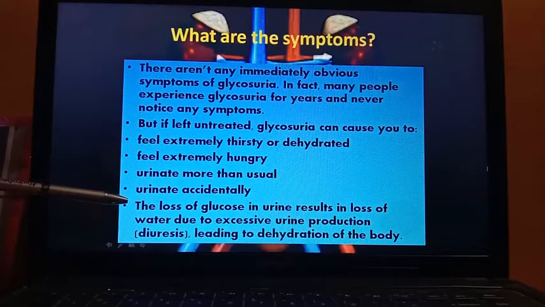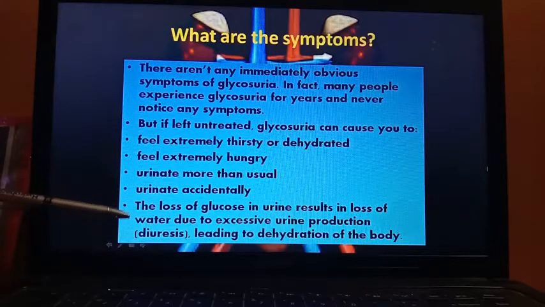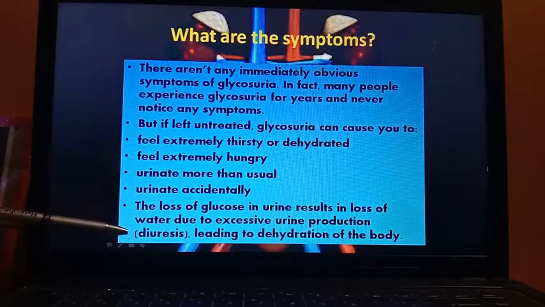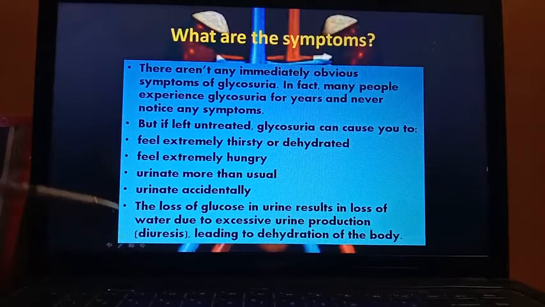So for that, the body becomes dehydrated and the urine production is excessive. That condition is known as diuresis: production of excessive urine, which results in the loss of water and the body becomes dehydrated.